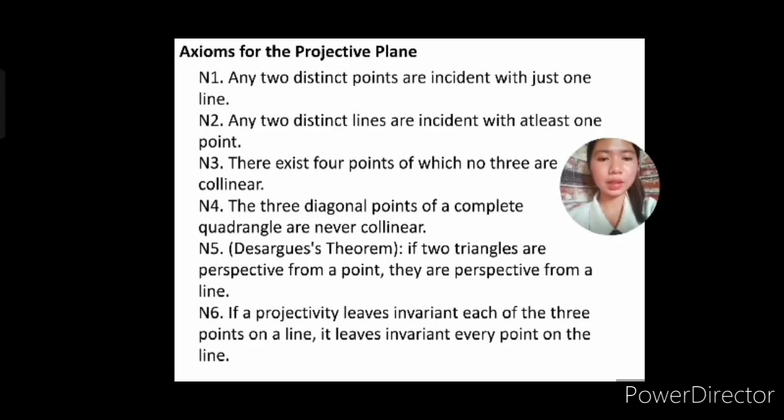We will make it an axiom for the projective plane. According to Desargues theorem, if two triangles are perspective from a point, they are perspective from a line. Okay? And then we have the last axiom: if a projectivity leaves invariant each of 3 distinct points on a line, it leaves invariant every point on the line. So, these are the 6 axioms that we will use for discussion about the projective plane.